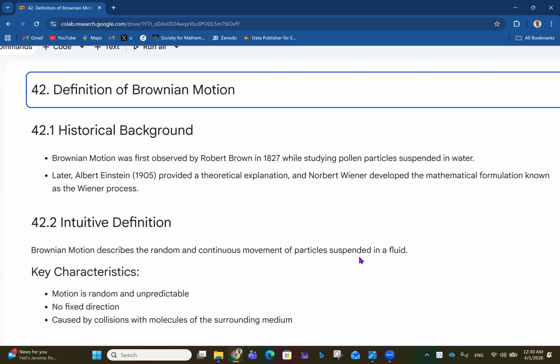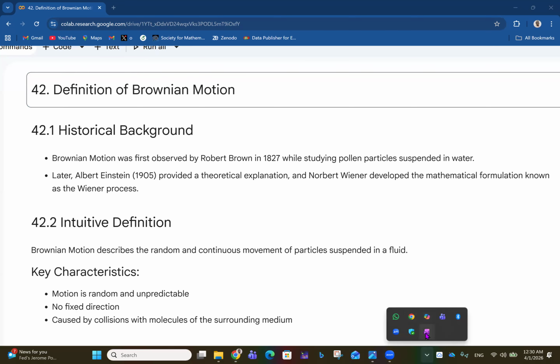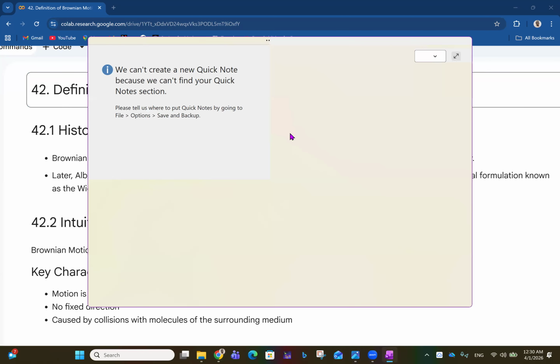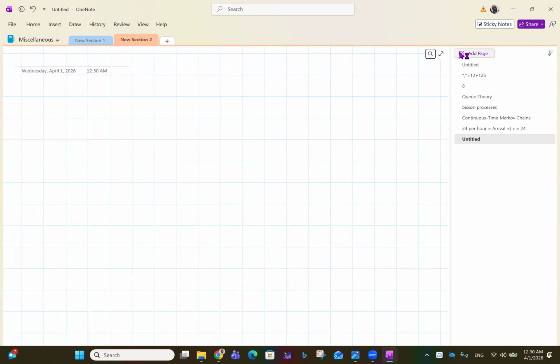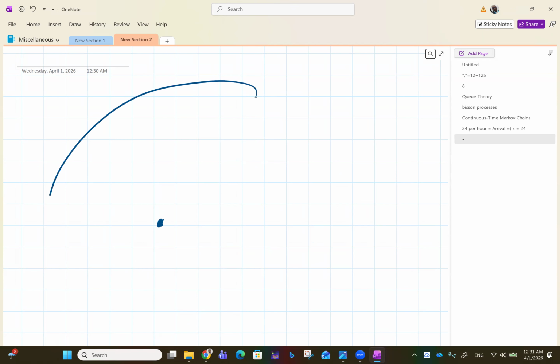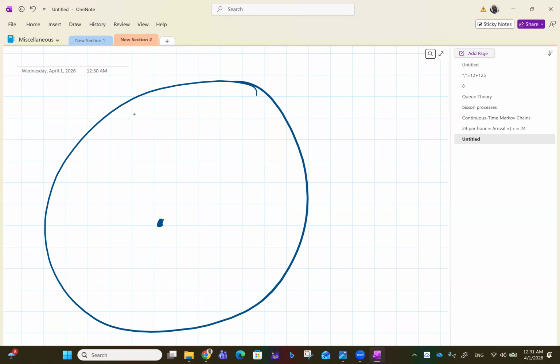So if you are to try to draw a possible picture of Brownian motion, it will look like something just moving all over the place without a particular direction, right? So imagine you have a pollen particle at this point, and let's even imagine you have a container, a bowl like that.